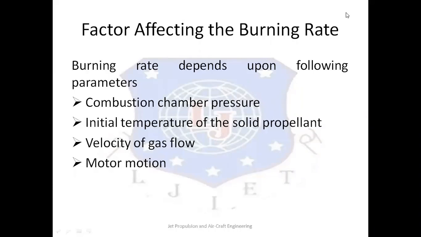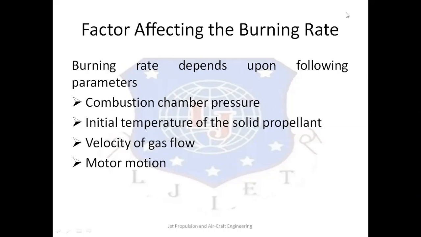The relation between the chamber pressure and the burning rate is given by St. Robert's law, which states that the chamber pressure is directly proportional to the burning rate, and the formula is r is equal to a times Pc raised to n, where r is the burn rate, a is the burn rate constant, Pc is the pressure of the combustion chamber, and n is the pressure exponent or pressure index.